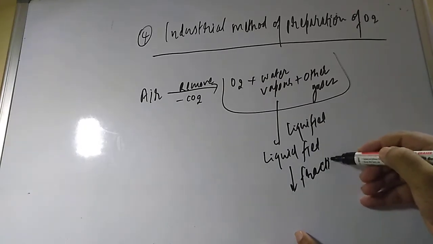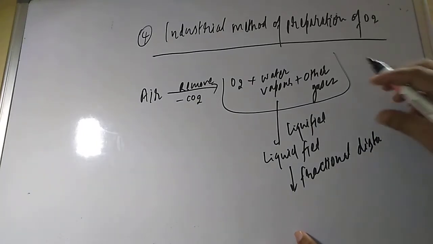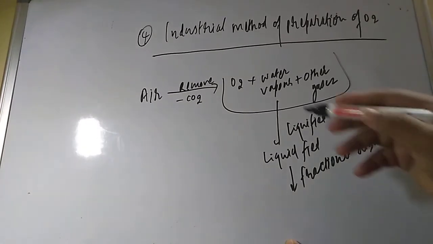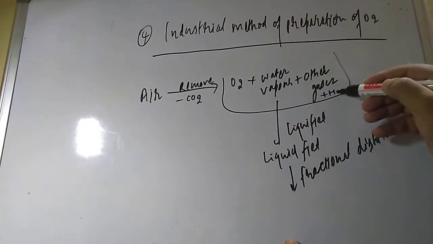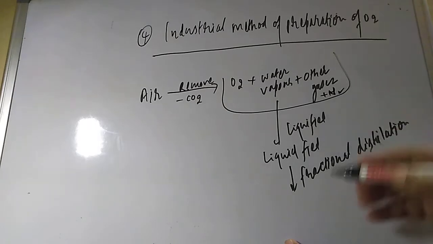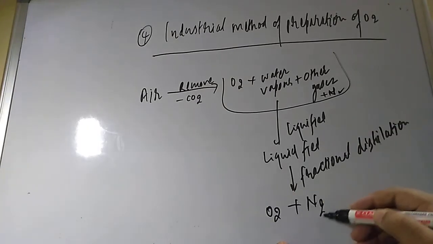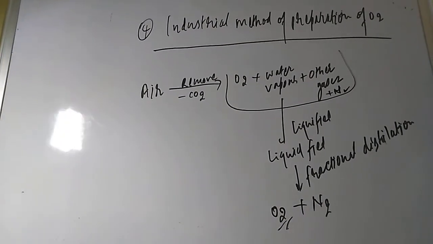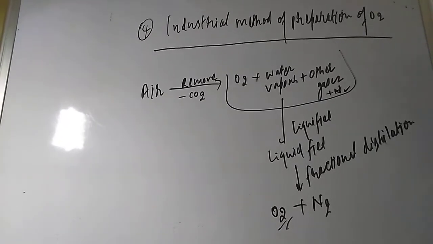And fractional distillation, what it will do, student? We know that the boiling points of N2 and O2 are different. So here N2 is also there. So what it will give, student, is oxygen plus dinitrogen, and this is also the industrial method of preparation of dioxygen. Now student, the preparation is over.